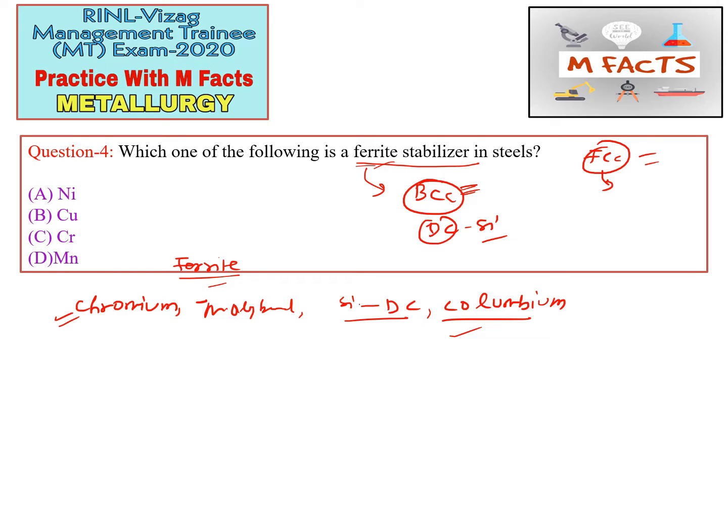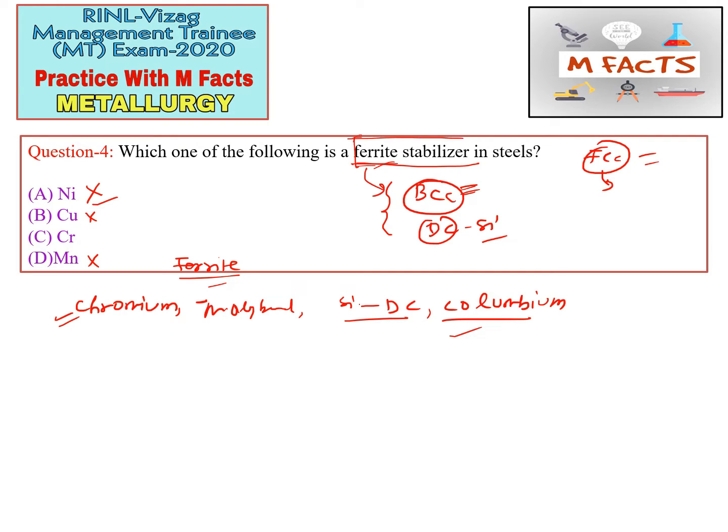So from the options we can eliminate all the FCC elements. Nickel has FCC, manganese also has FCC, and copper has FCC. So we can eliminate all these by knowing the crystal structure, and by knowing the properties required for a ferrite stabilizer.